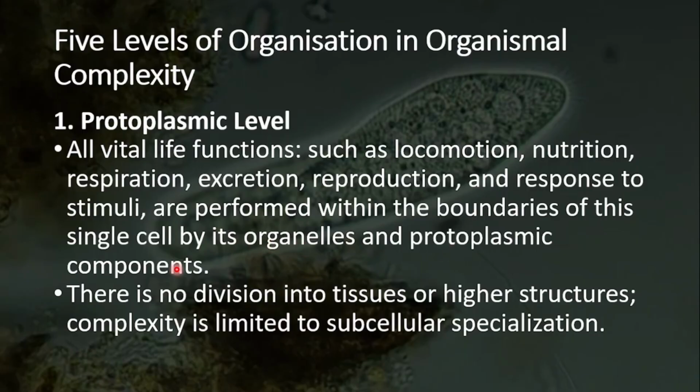So at this level, all of its vital processes of life, such as movement, nutrition, respiration, all these things happen within the protoplasm, within the boundary of the single cell, I should say, and its organelles and protoplasmic components. What else do we know about this level? There's no division into tissues or higher structures, and complexity is limited to subcellular specialization. That is the protoplasmic level. Remember, for protoplasmic level, this is going to be a simplest level. And when you think about protoplasmic level, think about your unicellular organisms, your protozoans.